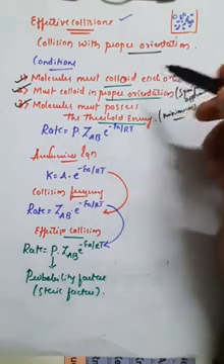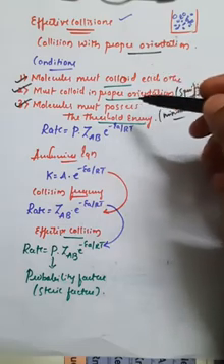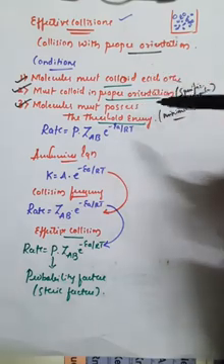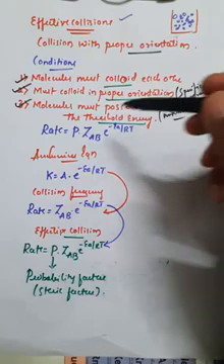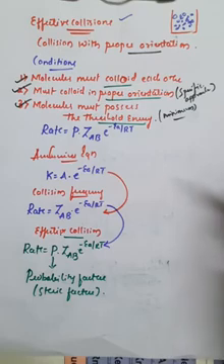And collision is nothing but hitting of the molecules. First one is they must collide with each other. Second one is the collision must be in a proper orientation. And third one is molecules must possess the threshold energy, that is called minimum energy. And with the help of this effective collision, we can introduce one more term for the determination of the rate.